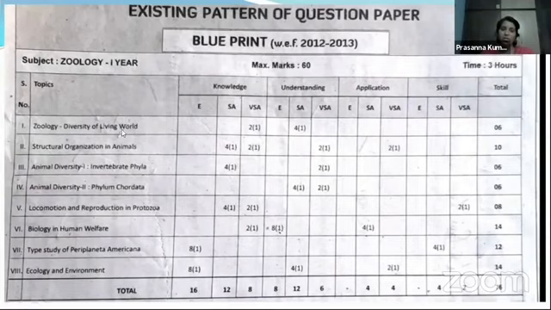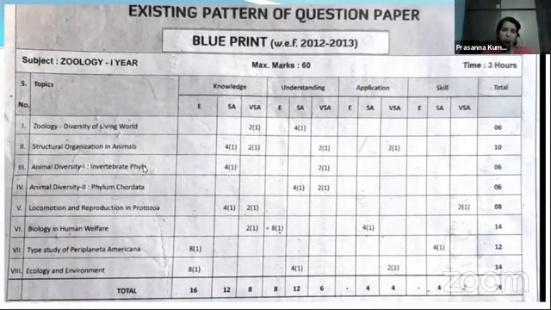So diversity of living world is very important for NEET rather than MSET. Okay. Next, coming to the second unit. From the second unit, you won't get any questions from the MSET point of view, but in NEET, you will be getting 2% of questions. That is, at least one question you will get from structural organization for NEET purpose.